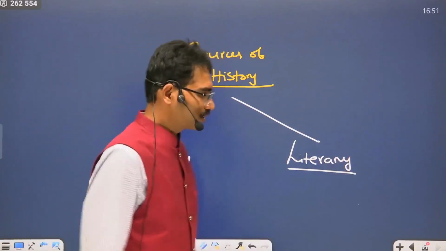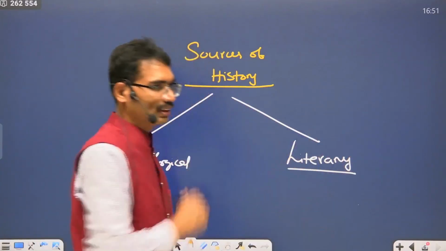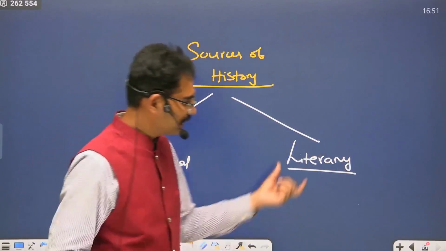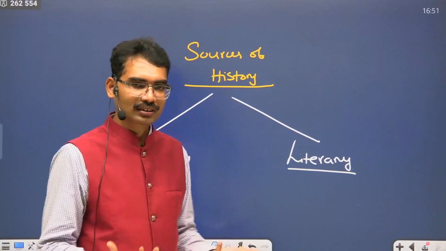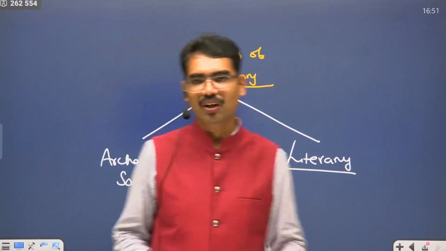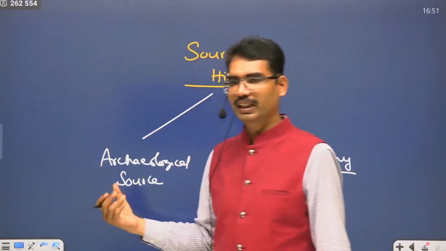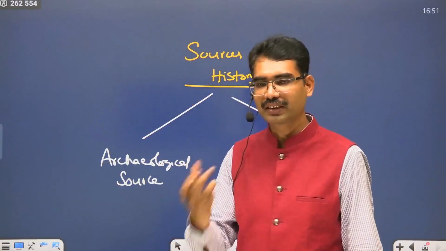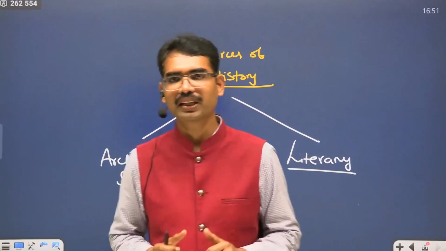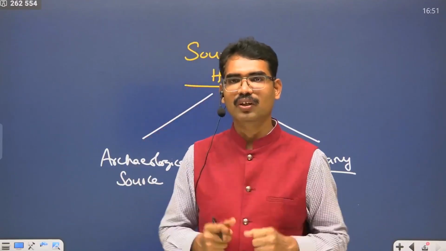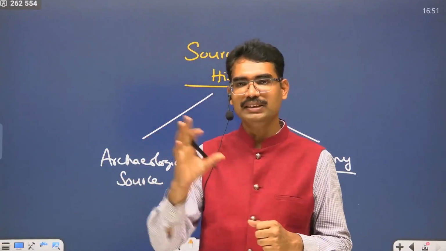A literary source is whatever is written by our ancestors, if we are able to read and understand it. If we cannot, we have to depend on whatever evidence they left: what kind of houses they lived in, what kind of tools they used, what kind of pottery they made, what kind of burial system they followed, what kind of paintings they left.